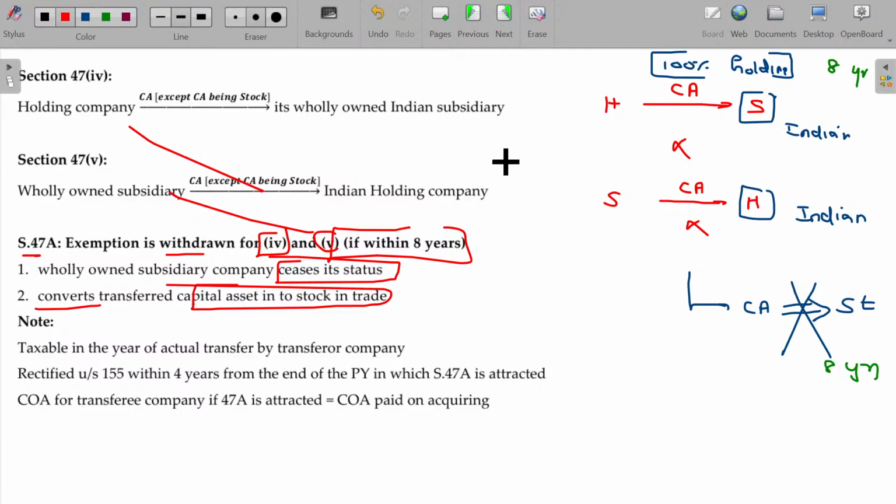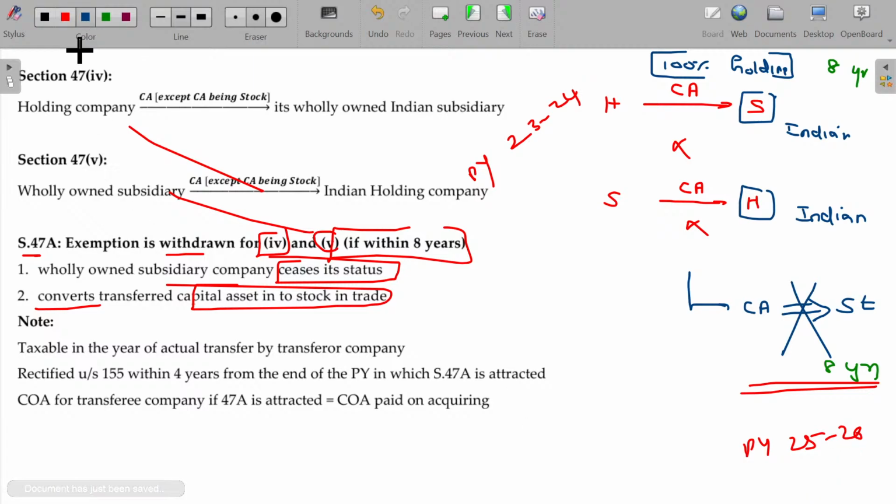Suppose the transfer happens in the previous year 23-24, but the capital asset is converted into stock in trade in the previous year 25-26. What happens, sir? In 23-24, this transfer was not considered for taxability due to section 47, but now it is revoked, so that year is taxable.